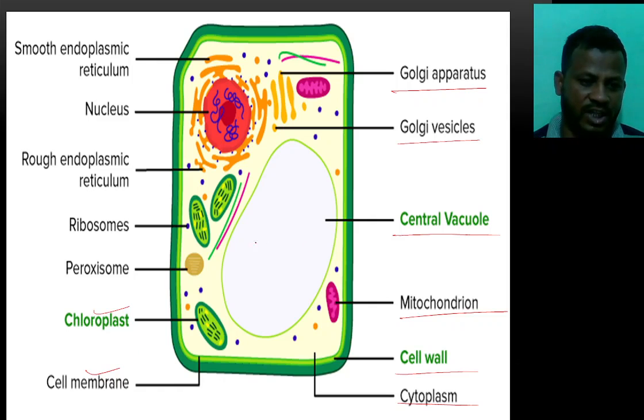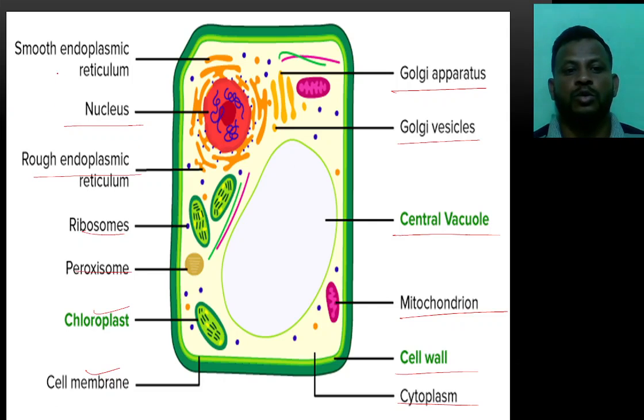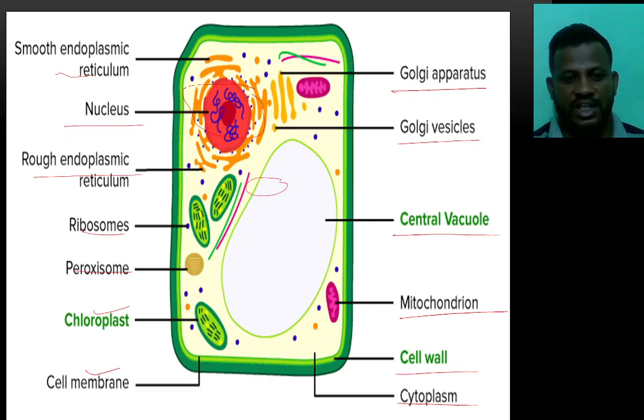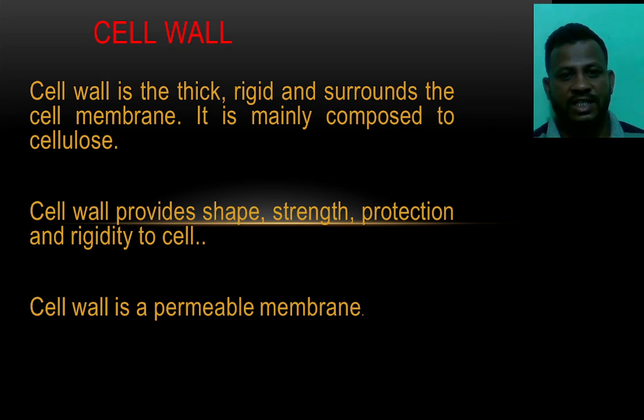Let us discuss further in this class. The peroxisomes, ribosomes, rough endoplasmic reticulum, nucleus, smooth endoplasmic reticulum. In the plant cell, the nucleus is at one side of the cell. In the animal cell, the nucleus is in the middle of the cell. This is also one difference between the animal cell and the plant cell. So these are the organelles of a plant cell.